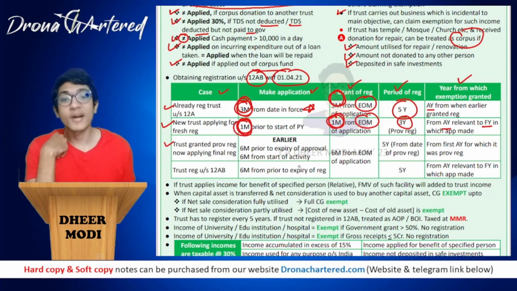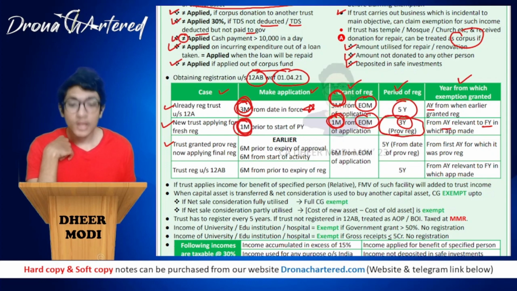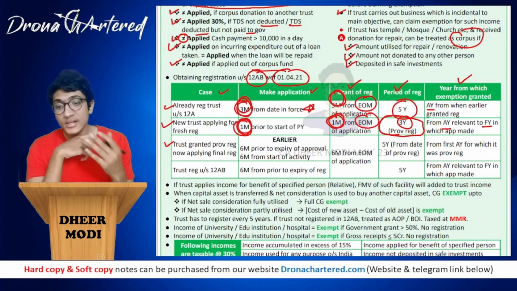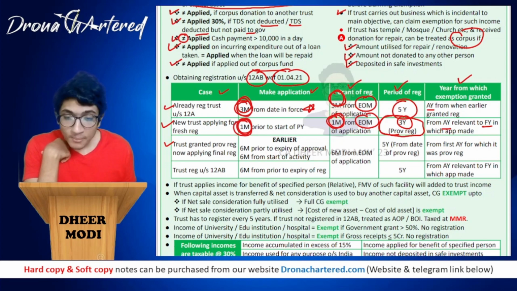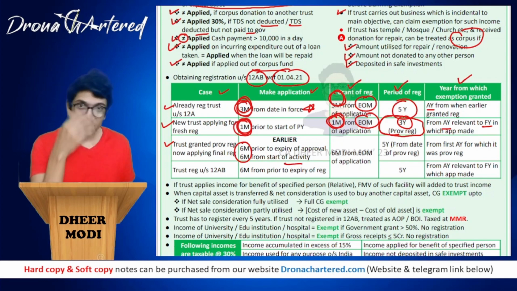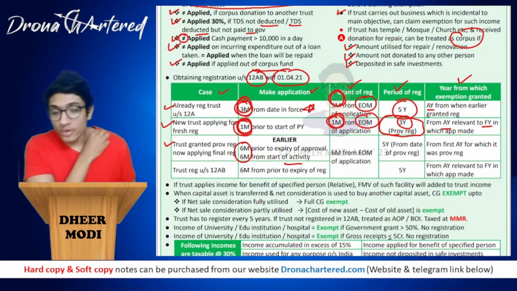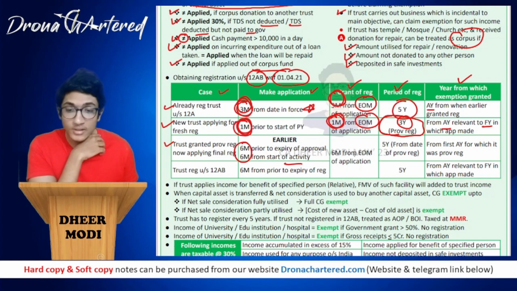Now your next is a trust granted provisional registration, now applying for final registration. Over here, you got a provisional registration, right? So if you received a provisional registration and now you want a final registration, you have to make an application 6 months prior to expiry of approval, that is, whenever your 3 years get over, or 6 months from start of activity, that is from when you are going to start activity, whichever is earlier.